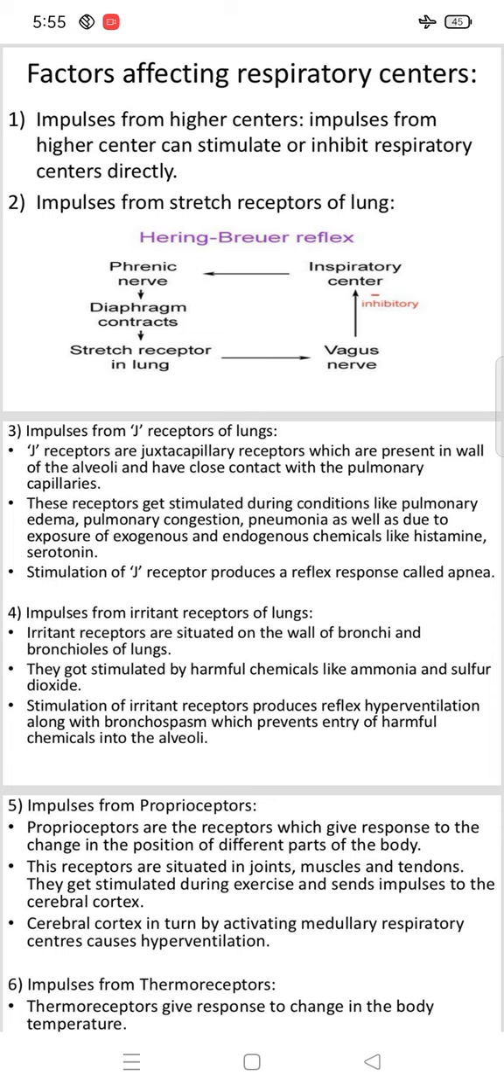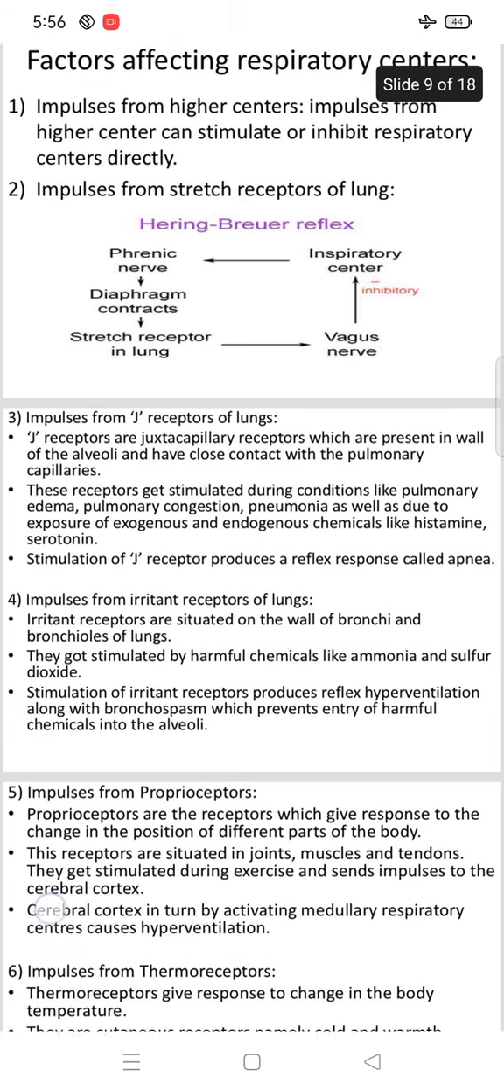The fifth one is impulses from proprioceptors. Proprioceptors are the receptors which respond to changes in position of different parts of the body. These receptors are situated in joints, muscles and tendons. They get stimulated during exercise and send impulses to the cerebral cortex. The cerebral cortex, in turn, by activating medullary respiratory centers, causes hyperventilation.